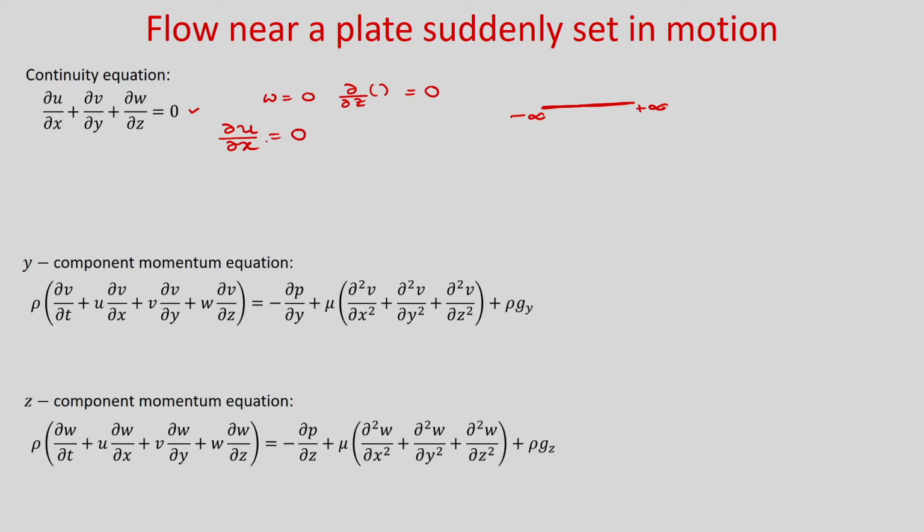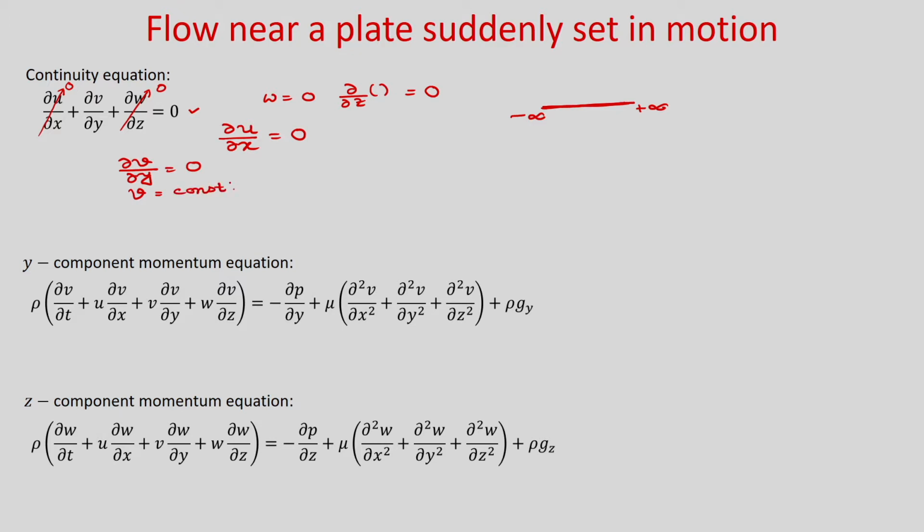So, if you put del w by del z as 0 and del u by del x as 0, then del v by del y will be 0. That means v will be constant.